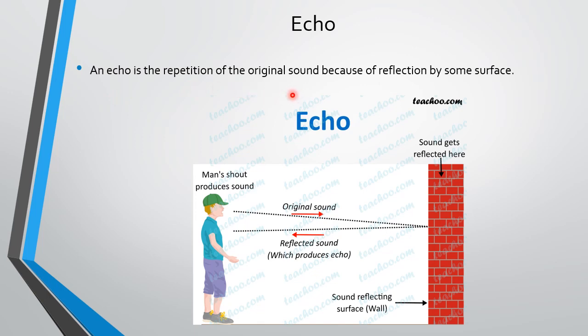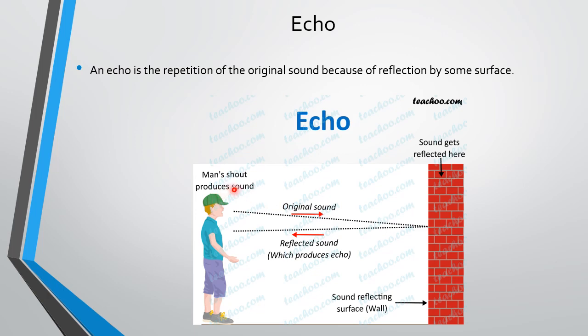It is not that you just stand and wait for your own sound to be heard. No, you have to speak first. So that is what is called an echo, a repetition of the original sound because of reflection by some surface. That means it has to have a surface so that it gets reflected back, and that surface cannot be anything. There are certain conditions for an echo to be heard. So first you understand what is an echo. An echo is a repetition of the original sound because of reflection of this sound by some surface.